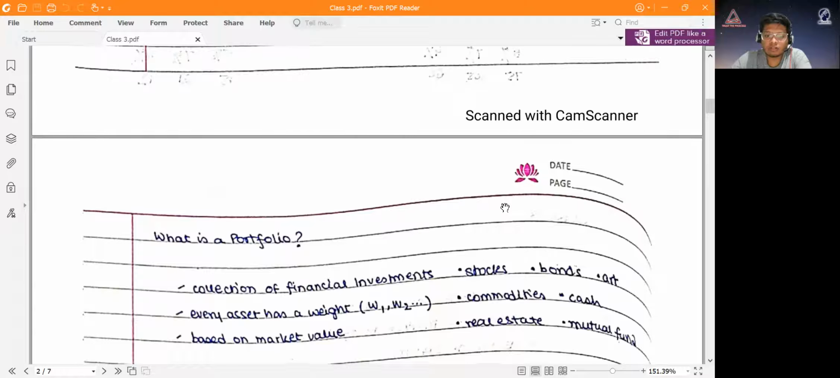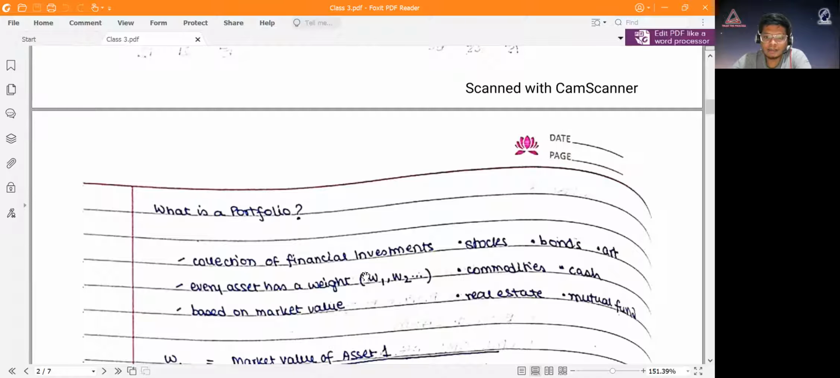A portfolio is a collection of financial instruments or investments, which could contain something like stock, bond, art, commodities, cash, real estate, mutual fund. It can be any asset. Even, for example, some people invest in art, millions of dollars in art. That's also an asset, that's also an investment. Some people buy Rolex watches as an investment. Commodities could be gold, crude, aluminum. Anything can be a commodity. Stock, bond, mutual fund, real estate is a big asset. So any collection of different assets is called a portfolio of assets.